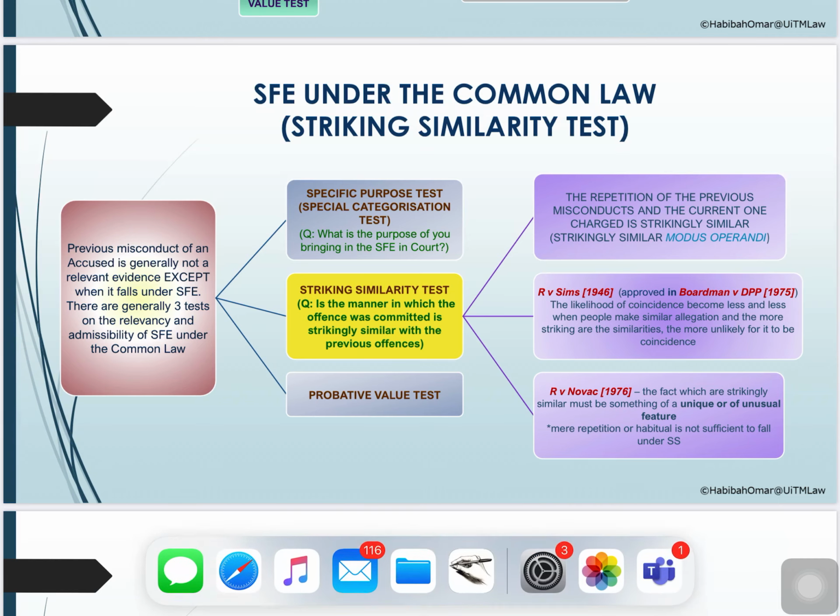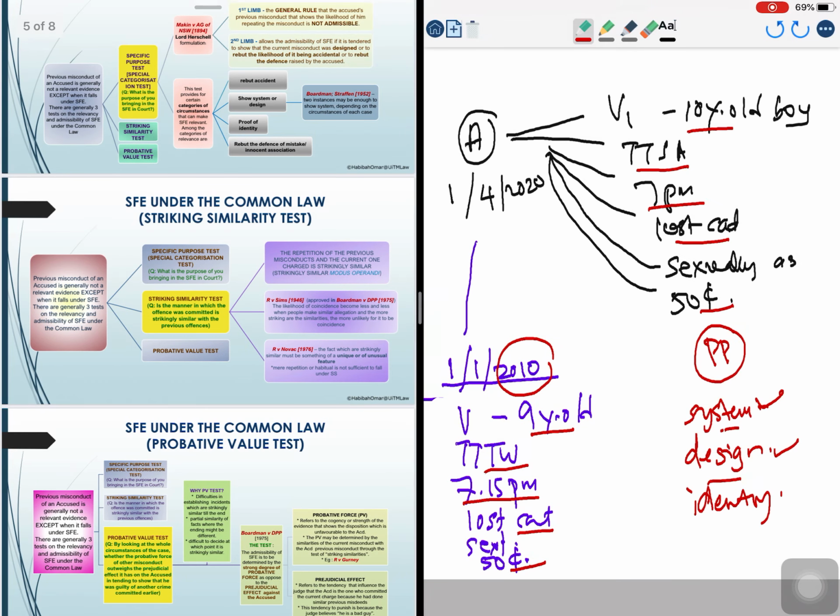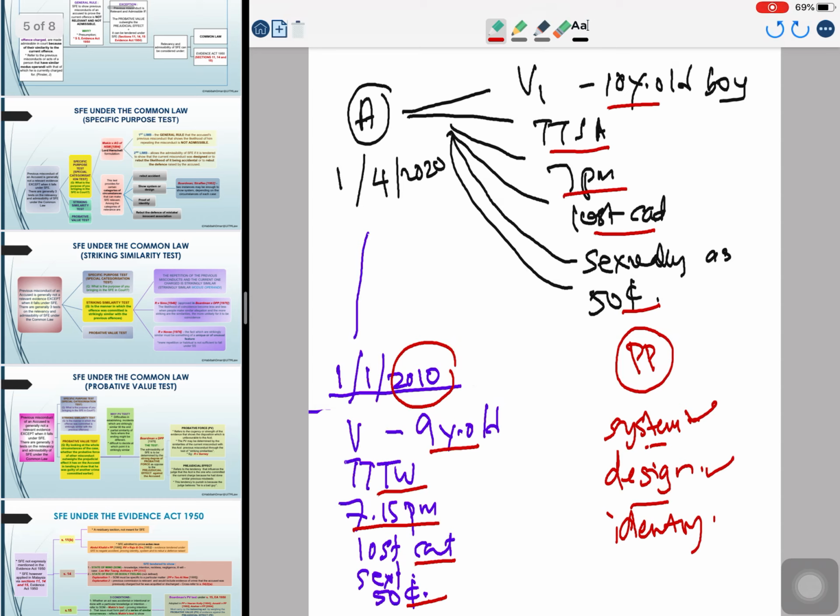All right. Now let's look at the previous illustration, right? If you have this incident, can I apply the situation of A committing a crime here under the striking similarity test? Remember, under the striking similarity test, we are looking at facts which are strikingly similar, and according to Novak, it has to be an unusual or unique feature that is strikingly similar.